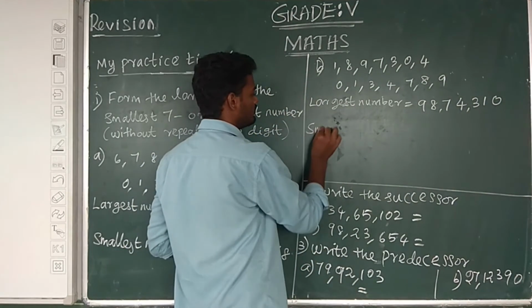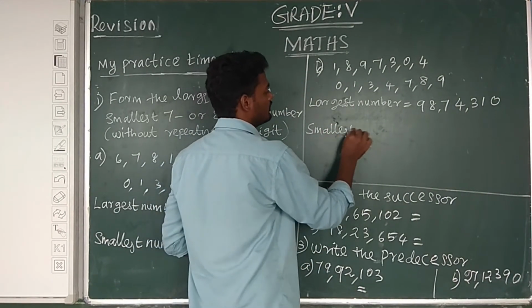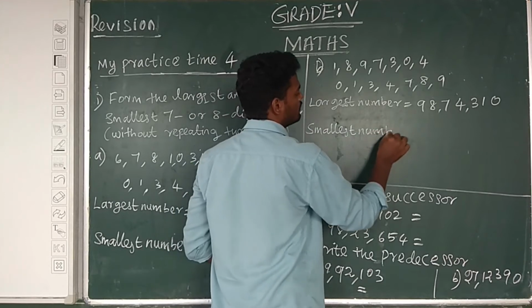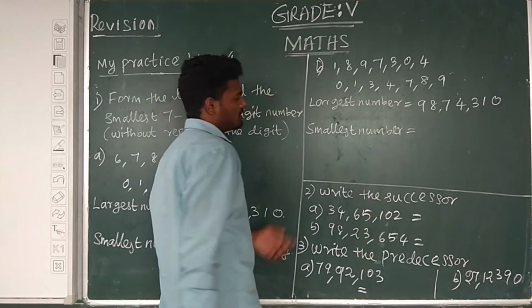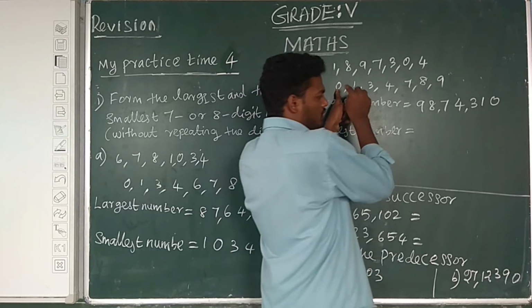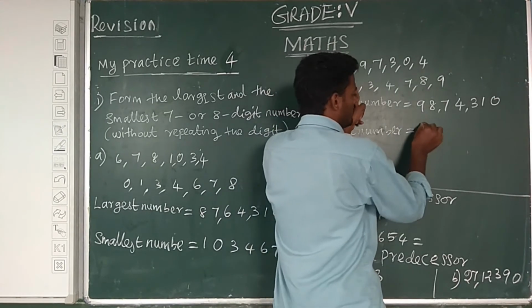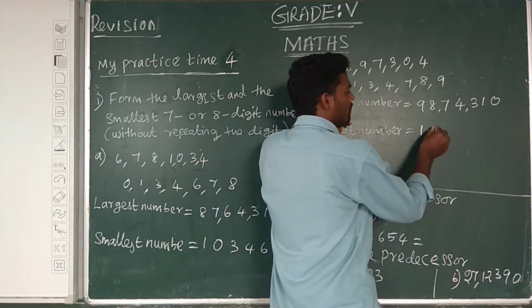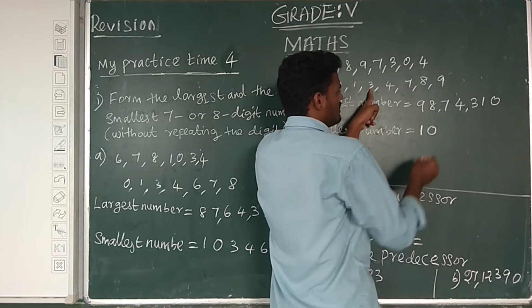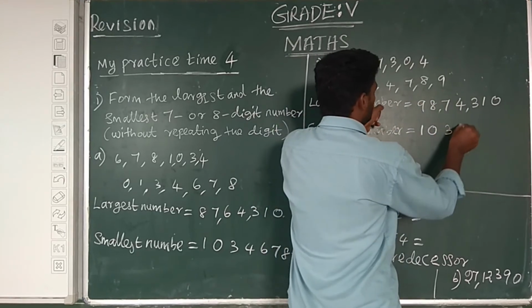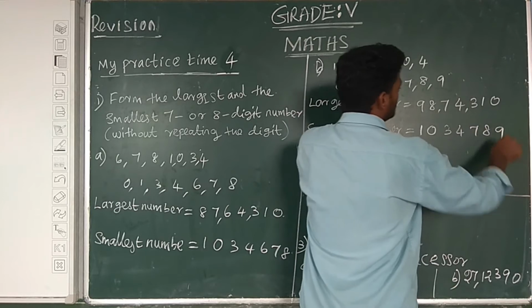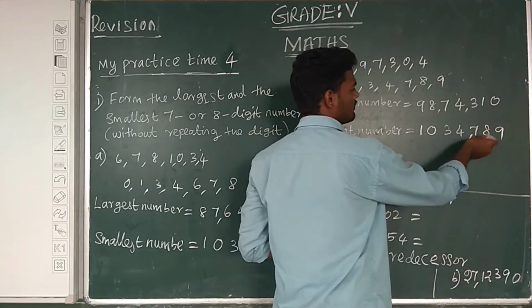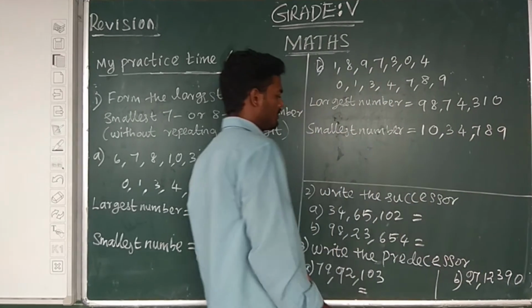Smallest number: the first digit is 0, so not using 0 first, we use 1 and next 0. Next, arranging in ascending order: 3, 4, 7, 8, 9. Then insert the commas: first 3 digits, next 2 digits.